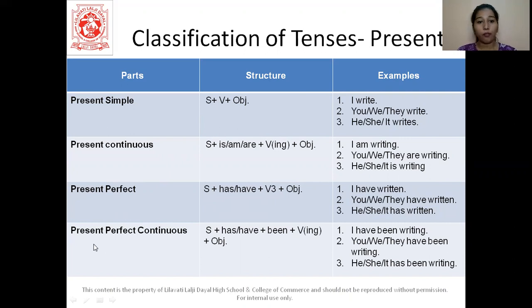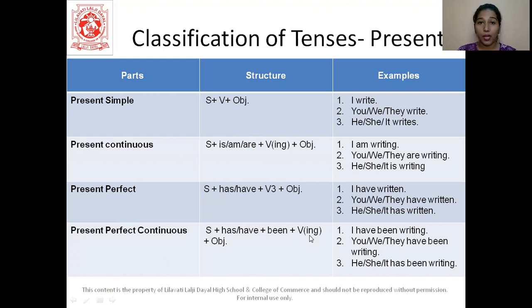Then next we have present perfect continuous tense. So now as the name suggests, we have something from the perfect tense and something from the continuous tense. So from the perfect tense, we have taken the helping words, and from the continuous tense, we have taken the verb in ing form. So here, let us see the structure now. Subject plus has or have plus we add one extra word here, that is been.